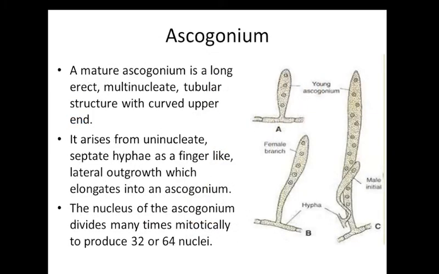The ascogonium originates from a uninucleate vegetative hypha. A mature ascogonium is a long, erect, multinucleate tubular structure with a curved upper end. Because it developed from a uninucleate hyphal cell, but at maturation it contains many nuclei. So what happened? The nucleus divides mitotically many times, and ultimately it produces 32 or 64 nuclei.